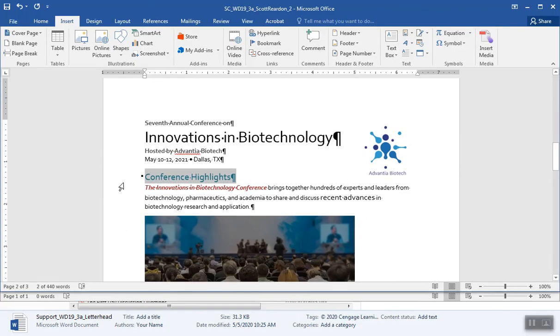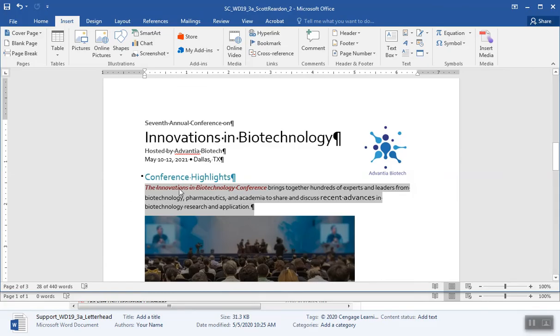Clear the formatting from the paragraph, the innovations in biotechnology. That would be up here. I'm just going to left click and hold, and select the entire paragraph. It looks like I have multiple formats, not just the colored formatting and the italics, but the distracting formats. Looks like I have about 4 different formats going on there. Let me select that again to get a good view. I'm trying to get my mini toolbar out of the way. It doesn't seem to be cooperating. Here, let's just get rid of that. There we go.